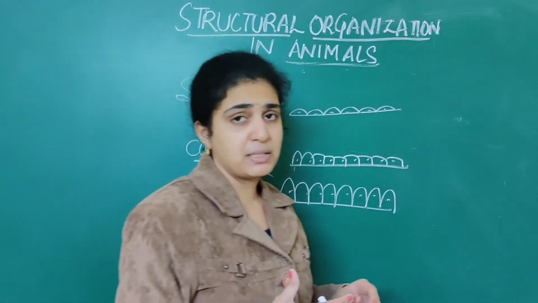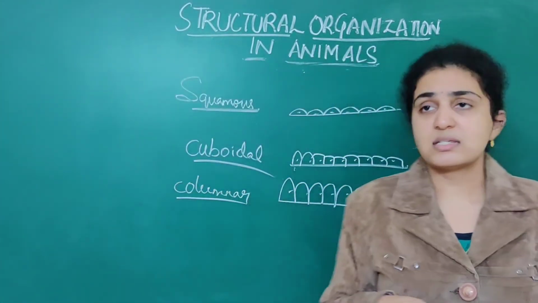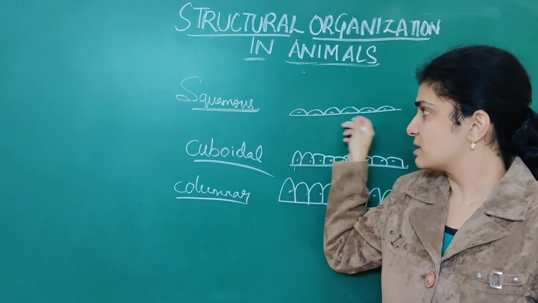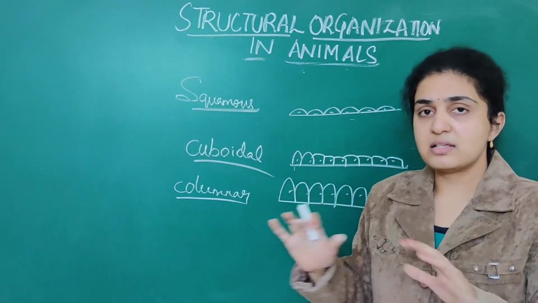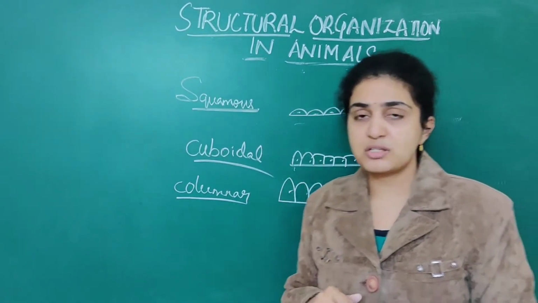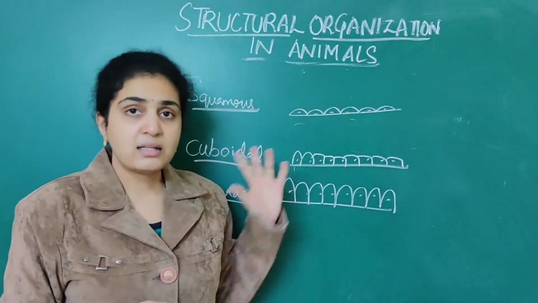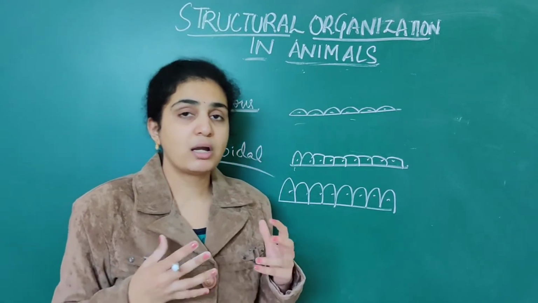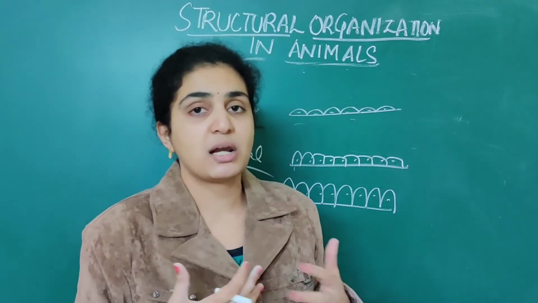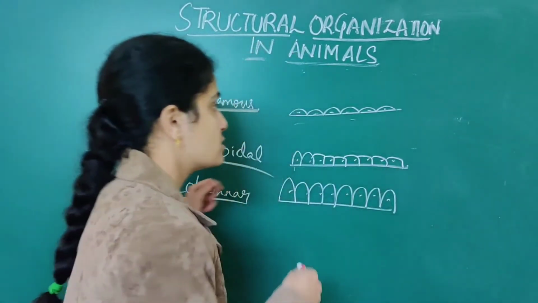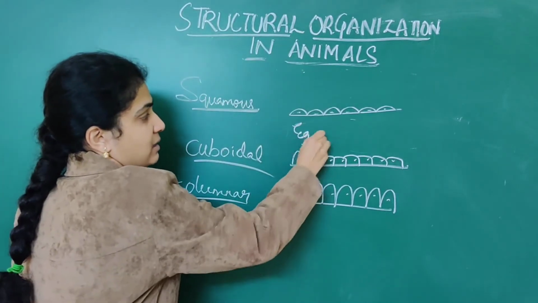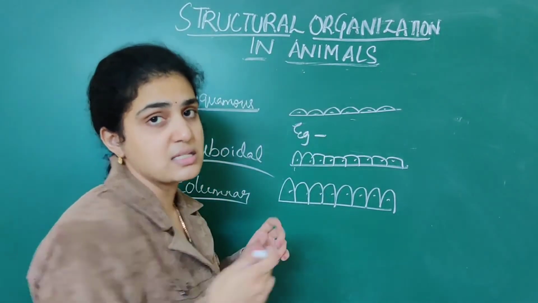Next is squamous epithelium. Squamous also is the same thing. Numerous flattened cells are present. This constitutes the squamous epithelium. Next, under this squamous epithelium, what are the organs which are lined by this epithelium? Squamous epithelium, mainly the air sacs of the lungs.